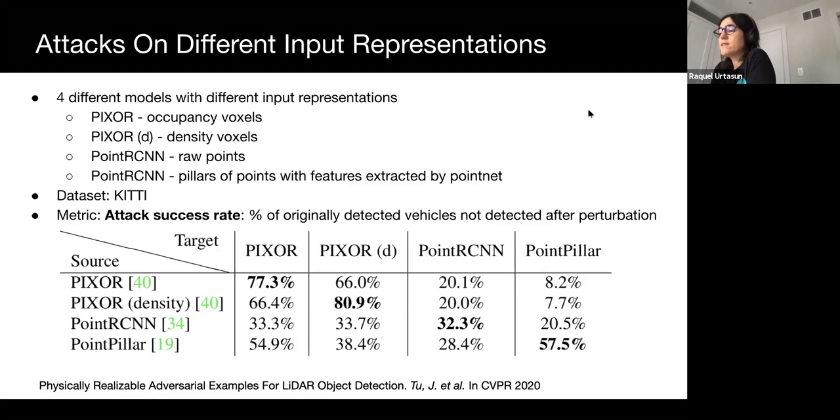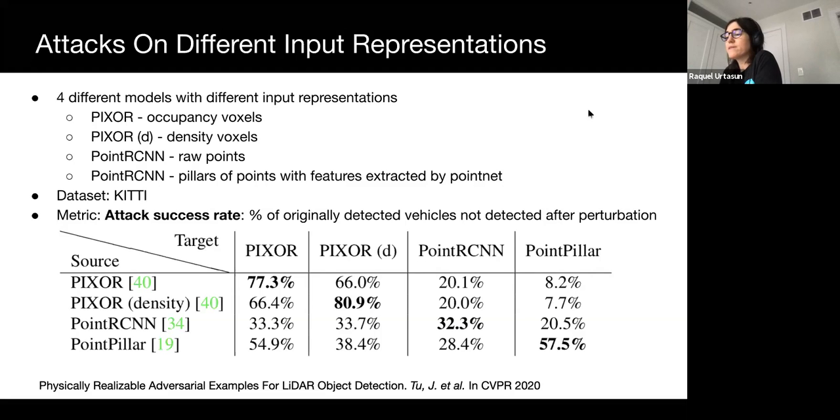We also include transfer attacks, where we train the mesh to attack one detector and evaluate it against another detector. In this table, rows describe the model used in training, and columns are models during evaluation. Thus, the diagonal represents standard attacks. Our results show that different input representations have different levels of vulnerability. Off the diagonals are transfer attacks. We observe a high degree of transferability between models with the same architecture, as is the case in the 2 PIXOR variants. We observe low transferability elsewhere, indicating input representations may have a large effect on the features a model learns and its vulnerabilities.